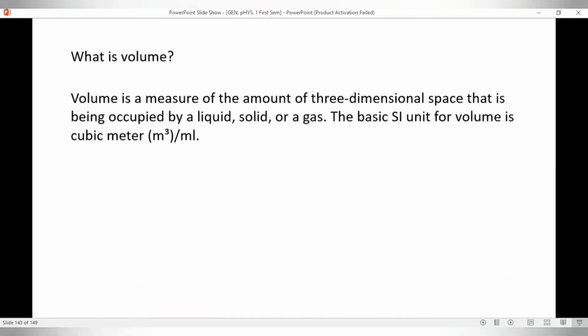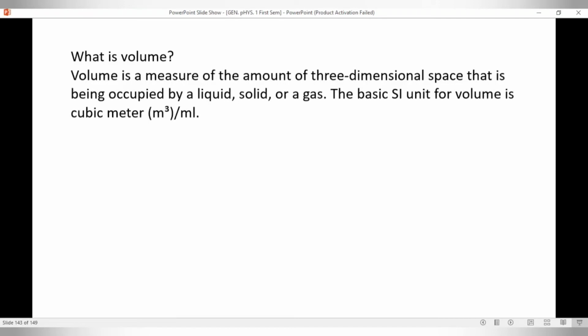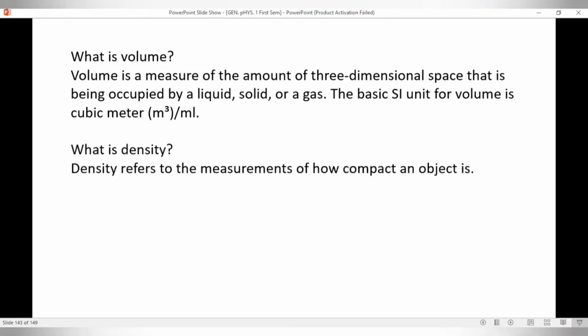Now, for instance, volume is a measure of the amount of three-dimensional space that is being occupied by liquid, solid, or gas. So, volume, the measure of the amount of three-dimensional space, is measured in cubic meter or mL. Density refers to the measurements of how compact an object is. So later on, we will determine the relationships of this.